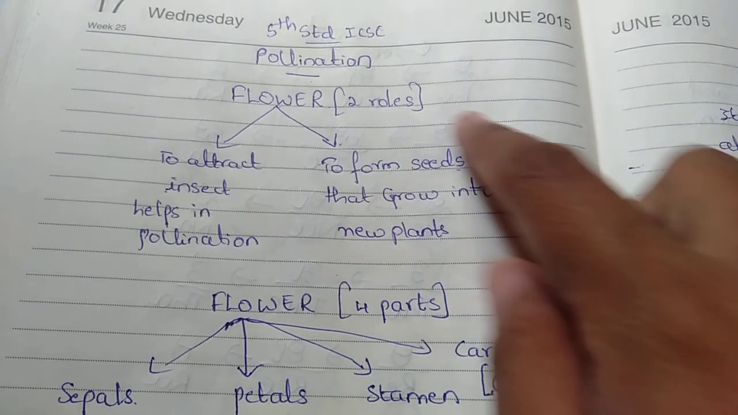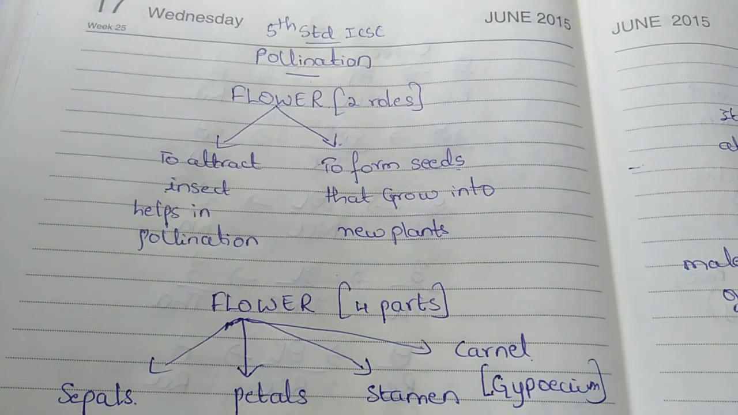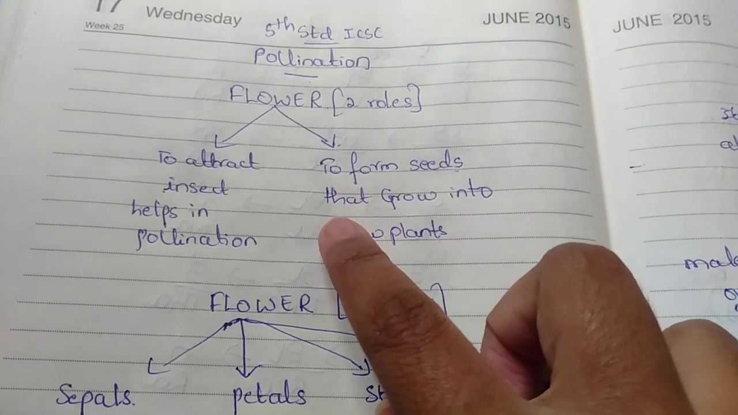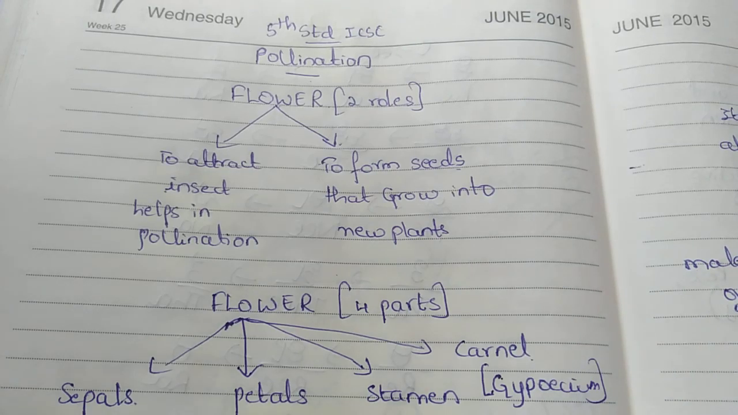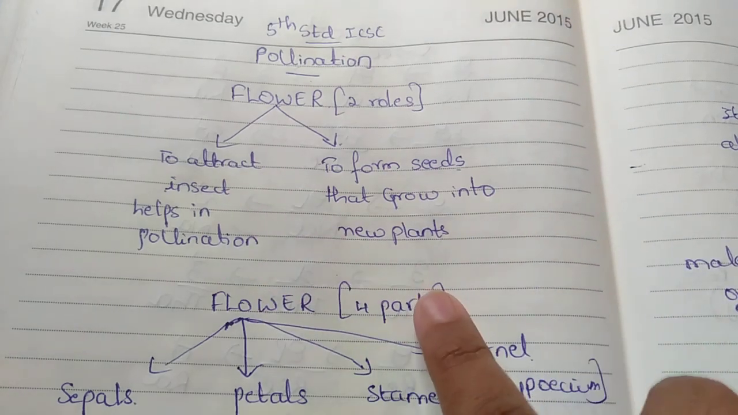Now I'm coming to the other point. Some of you might know that in the middle of the flower you can see the seeds. Whenever I take those seeds and put them in the mud, a new plant can grow. That is what I have given here: to form the seeds that grow into a new plant. Taking the seeds of the flower and placing them inside the mud so that they grow into a new plant. These are the two points.